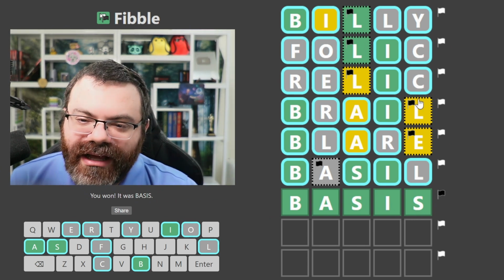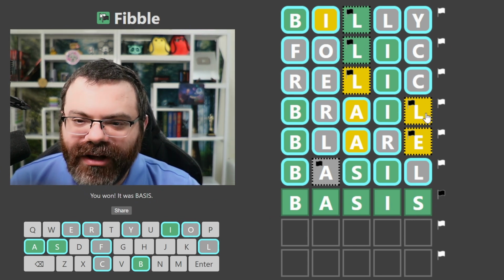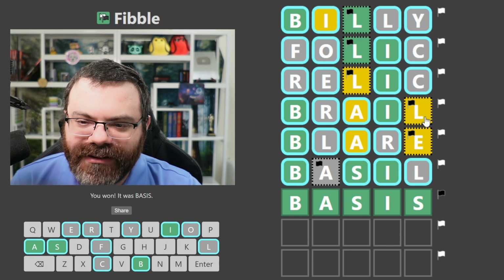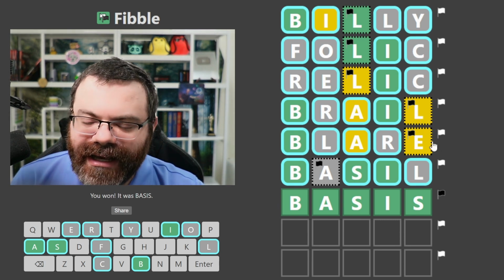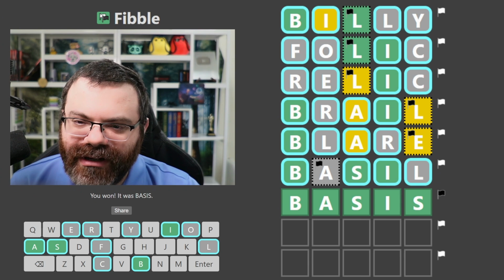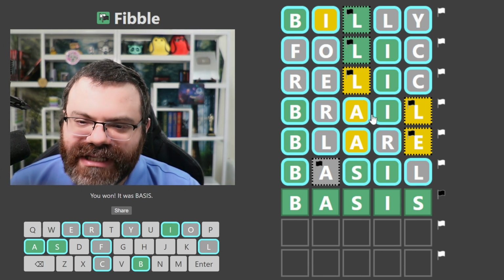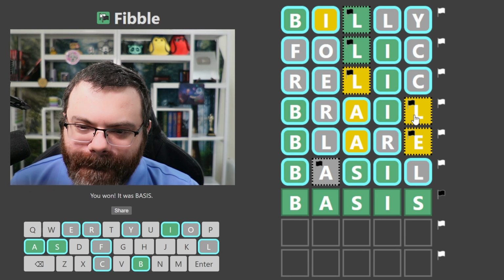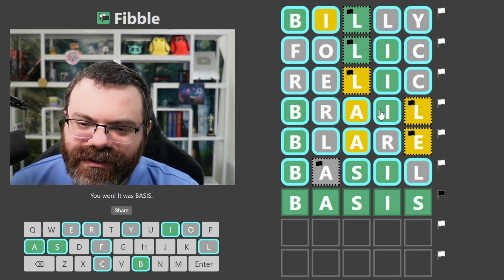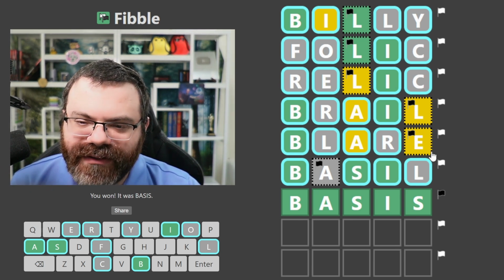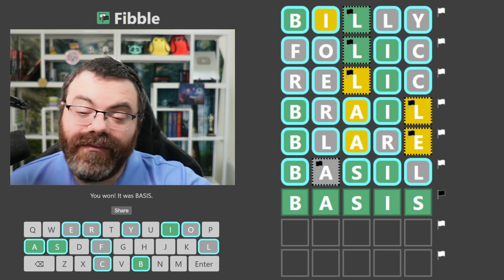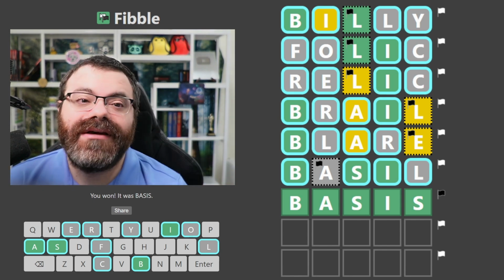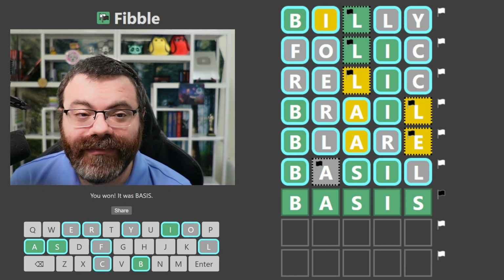The L was lying the four guesses in a row. It picked the L, a gray L, to lie as green or yellow. That is nasty. Yeah, hard mode would have been really hard to figure that out, because I couldn't even guess Braille there. Right? Blair is when I turned off the hard mode. Okay. Yeah, okay. Wow. Did not expect that. That was tough. All right, let's move on.